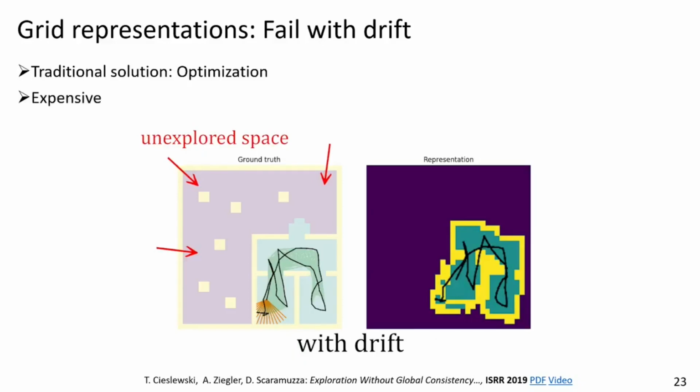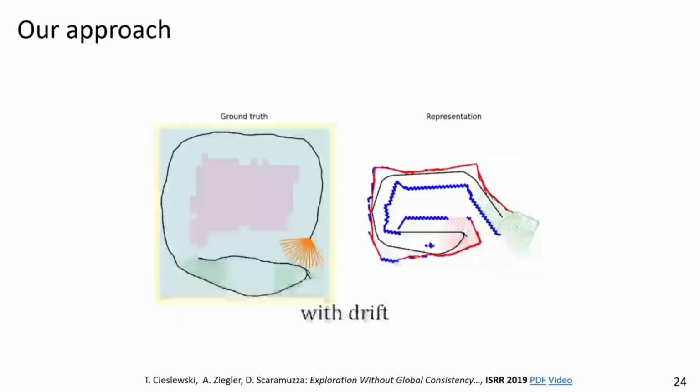The problem with optimization is, apart from the fact that it causes additional data exchange, that also in grid-based representations, it's very expensive to incorporate it. Some remedy is offered by submapping approaches. However, up to our work, submapping approaches also made the default assumption that optimization is needed eventually. Instead, we show that exploration can be achieved also without optimizing the map.